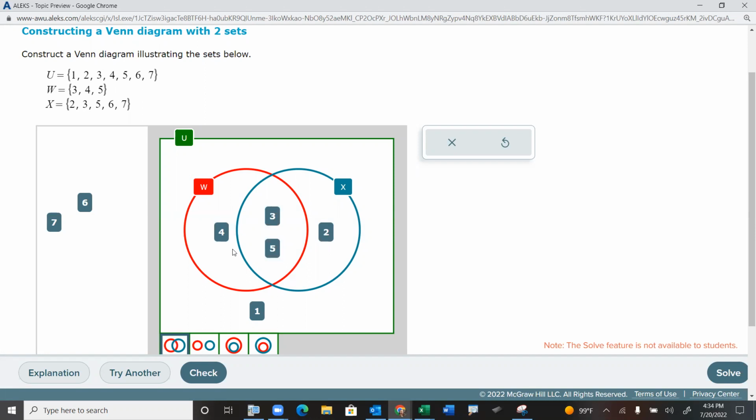Okay, 5, that's in both sets. So that'll go right here. 6 is only in set X. So right there. And the 7 is only in set X, not set W as well. And so that's how you do it.